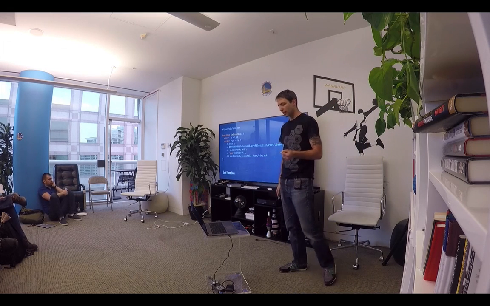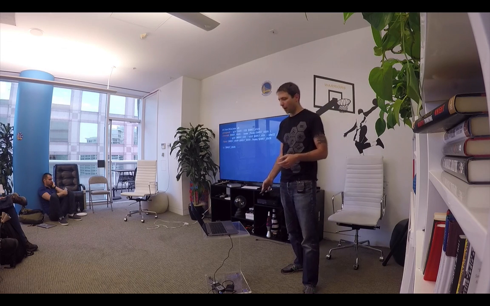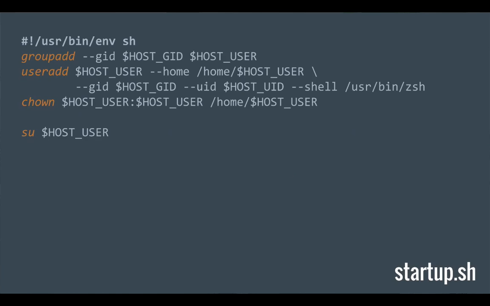So rather than calling ZSH directly, what I like to do is I have a little startup script. This is one way I found that works quite well. And this is the startup script that we're going to eventually put in our Docker container. So the nice thing about Linux permissions, and I run Linux on my host and on my guest, so like if you're running on OS X, I'm going to assume this is probably going to work the same. Is if you have a user and you have a group, they have IDs. Pretty simple stuff. And as long as those IDs match up between your container and your host, everything's golden. Doesn't really matter what your names are too much, as long as your IDs match up.